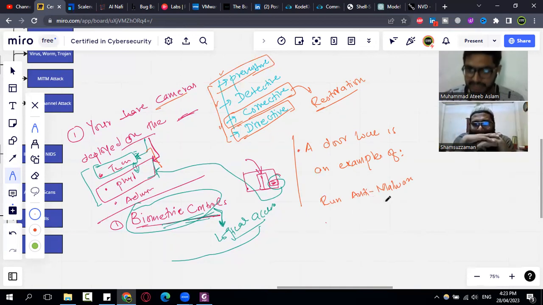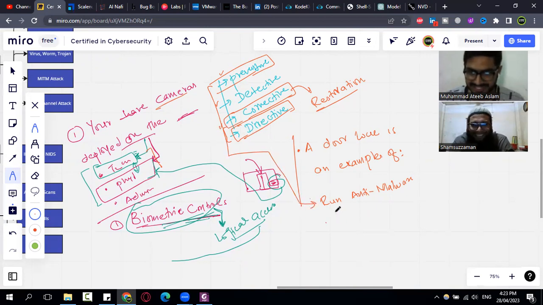Okay, based on the question, let me ask again. We run anti-malware solution after the virus damaged the system, and we need to remove the malware and restore the system to its initial state. So that is corrective, because we are talking about the restoration after the incident.